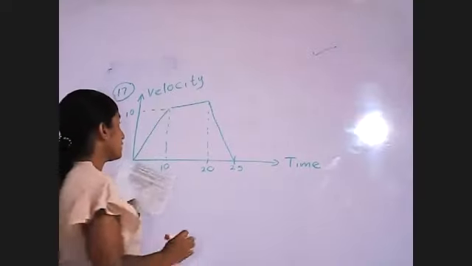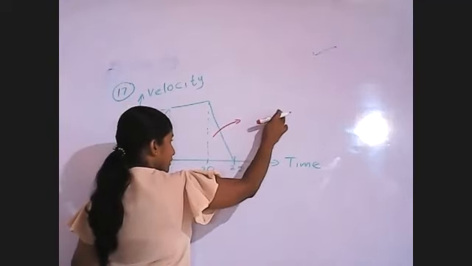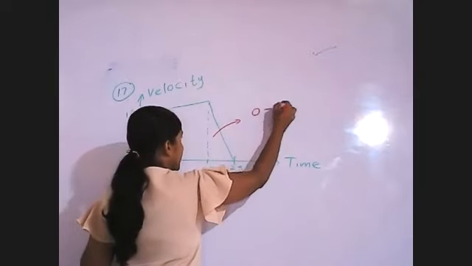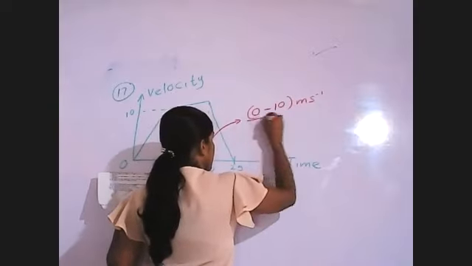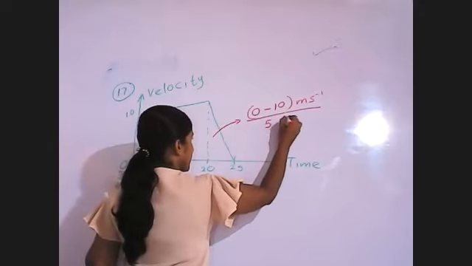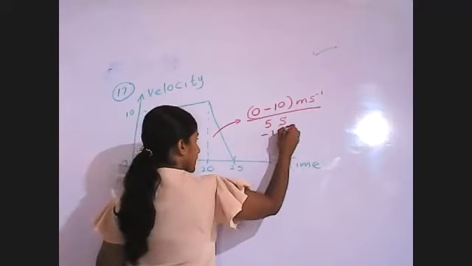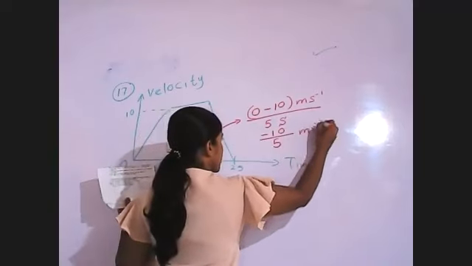The change of velocity divided by the time. Final velocity 0, initial velocity 10, divided by time, 5 seconds. Then minus 10 divided by 5 is minus 2.